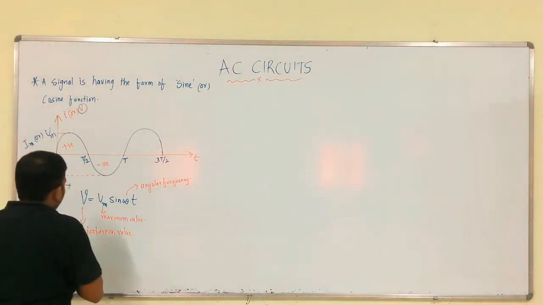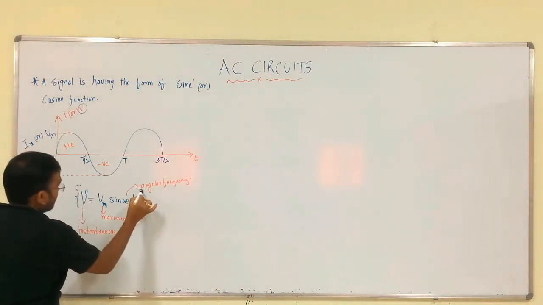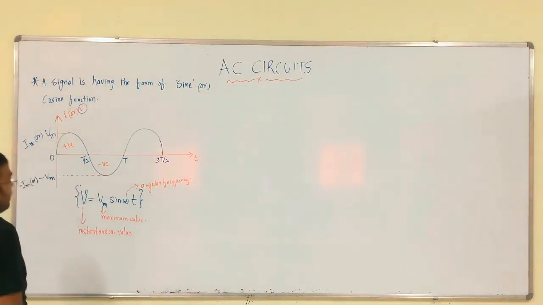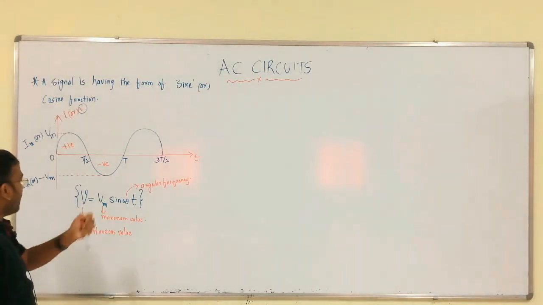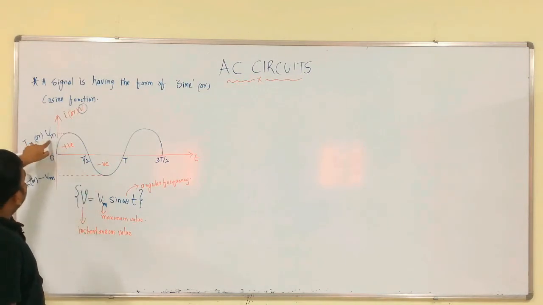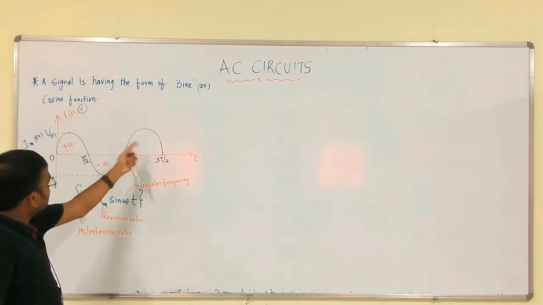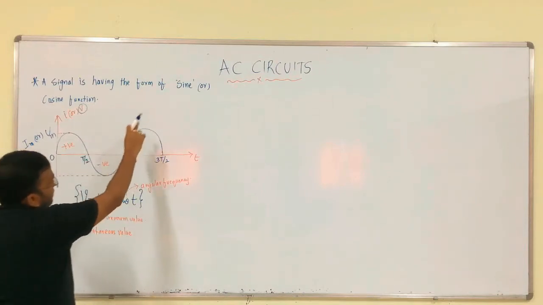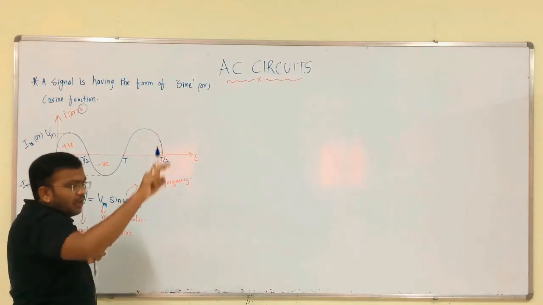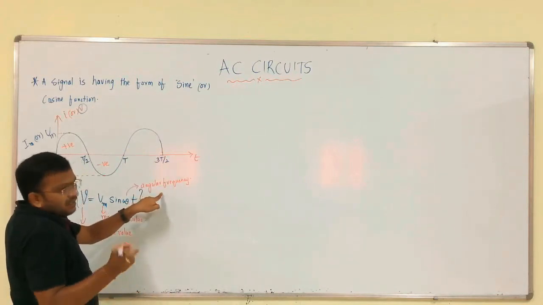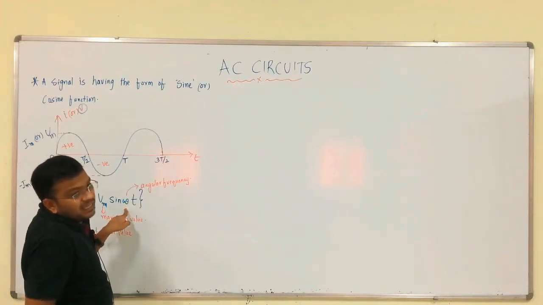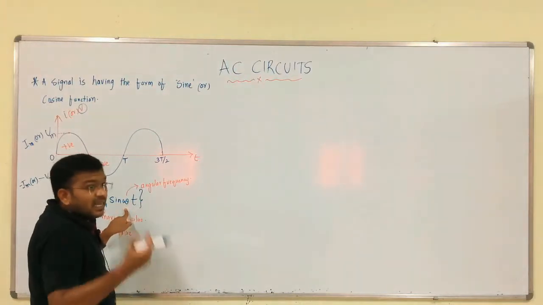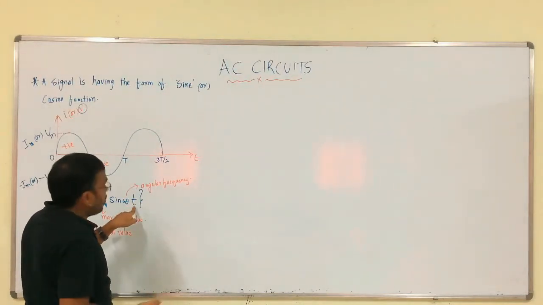This is the representation of sine quantity with respect to AC excitation. So, V is equal to Vm sin omega t. Vm is nothing but the maximum value of that waveform. This omega t should rotate over 360 degrees. That is why angular frequency is the representation of angular velocity, in radians per second. This is the time period.